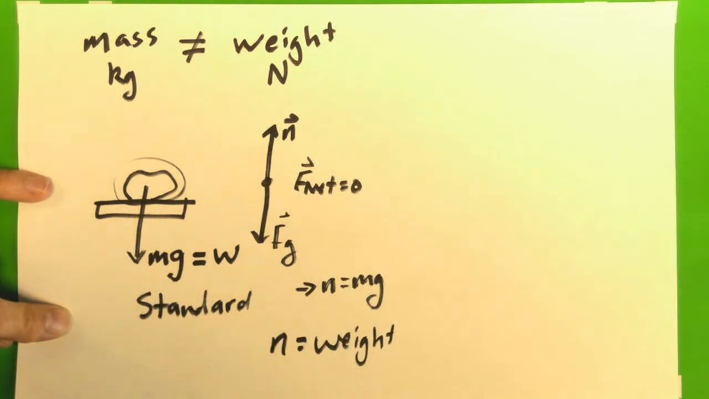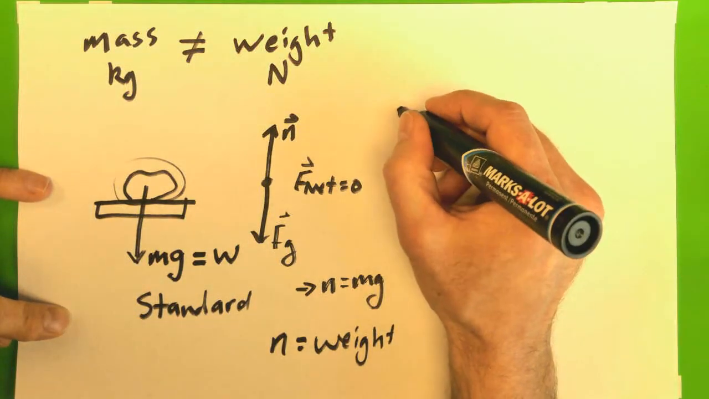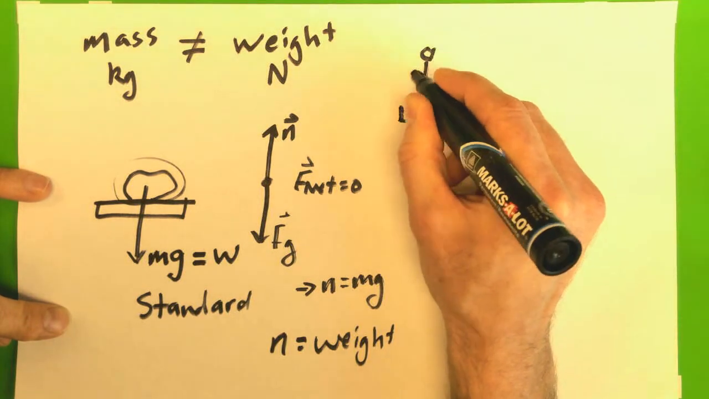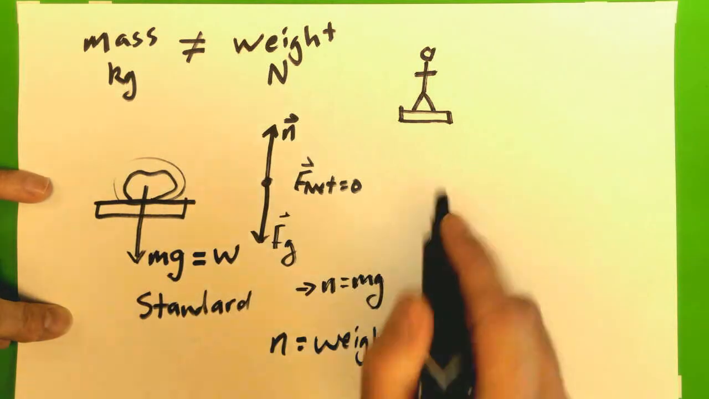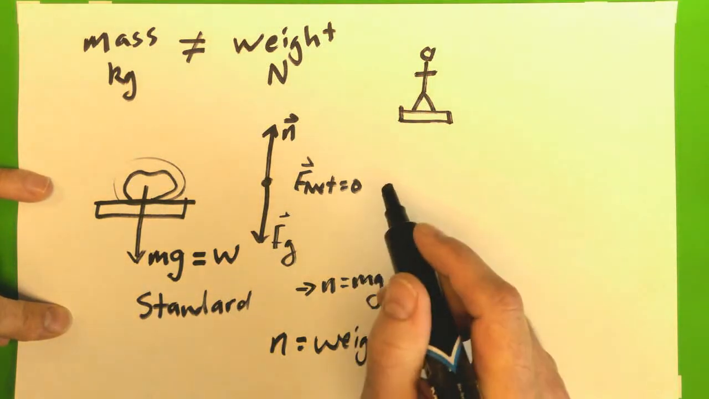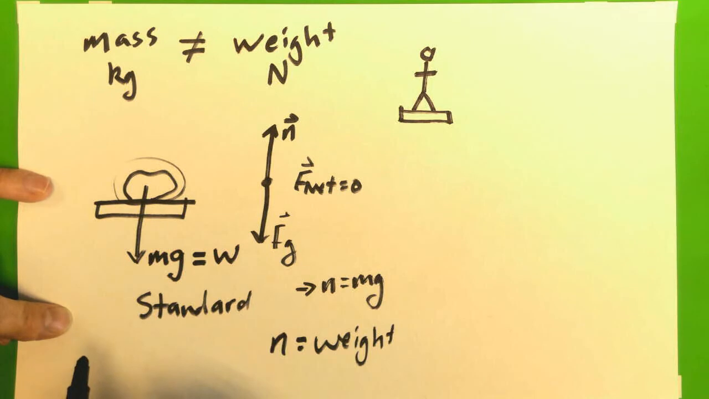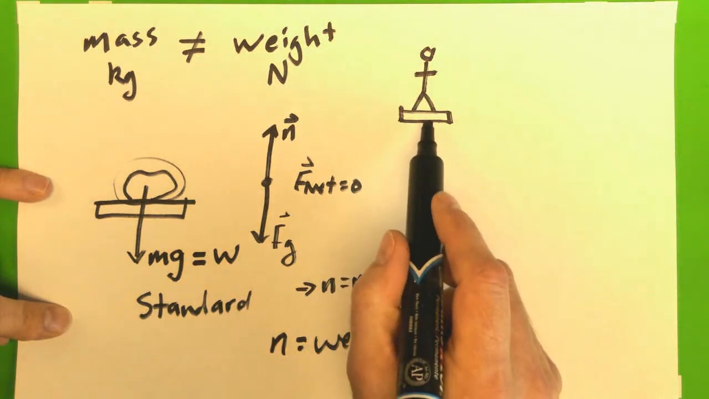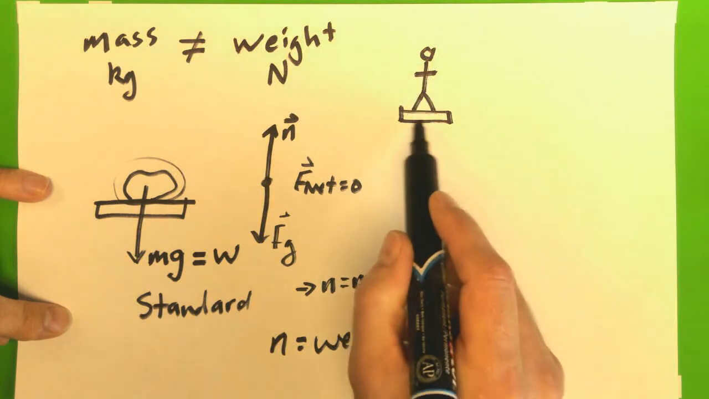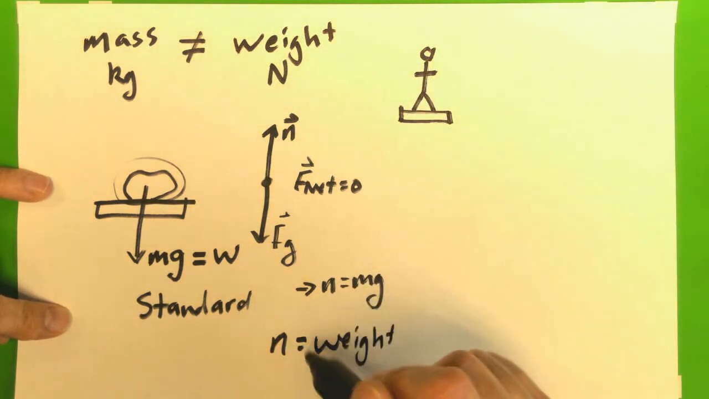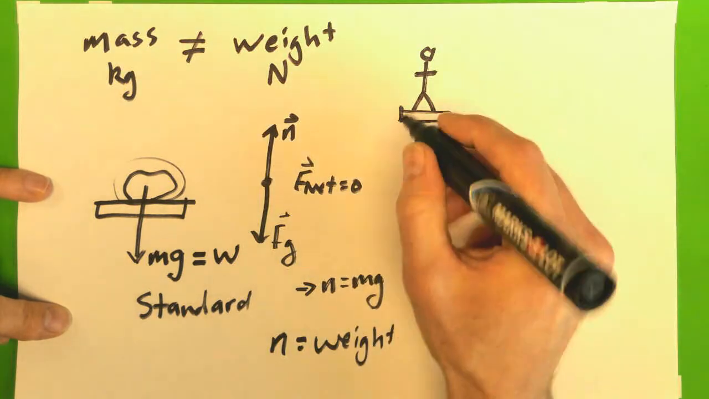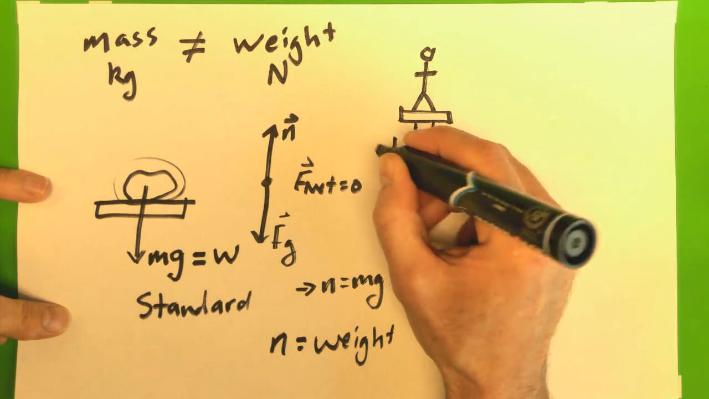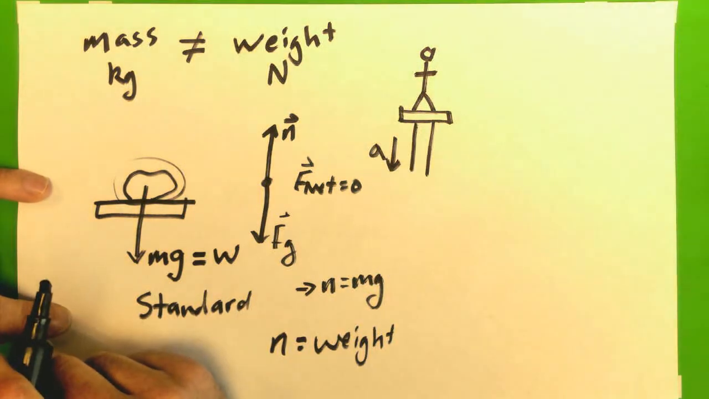But what about this case? What if I have a scale, and I'm standing on it, and I'm reading my weight? Well, in my bathroom, I would read my mg, okay, because I'm not accelerating. The net force is 0, and so the upward normal force, which is the scale reading, which is the weight, is equal to mg downward. What if I am on a pedestal that is accelerating downward? Okay, this might be in an elevator.